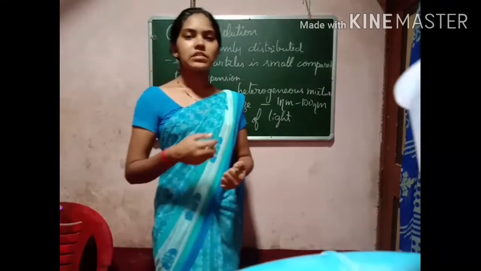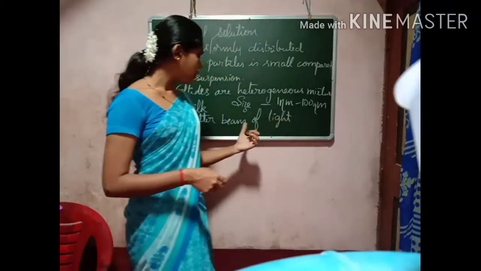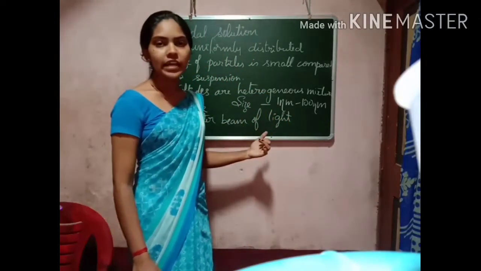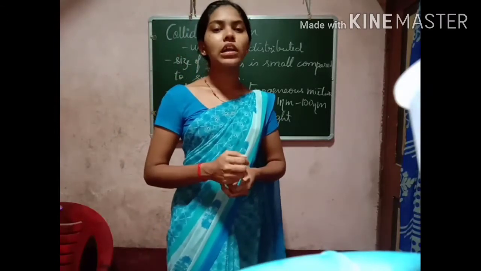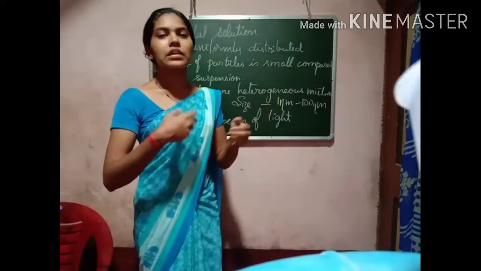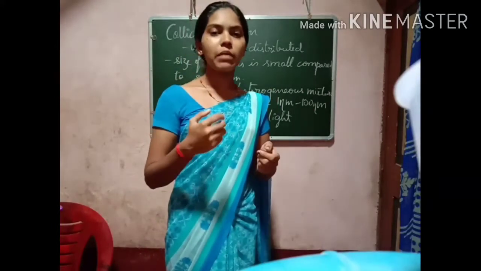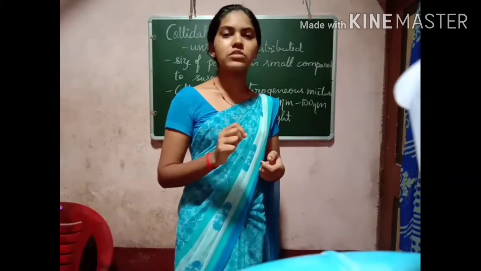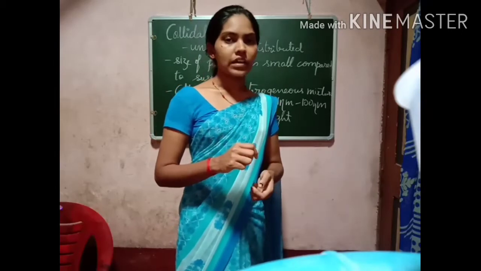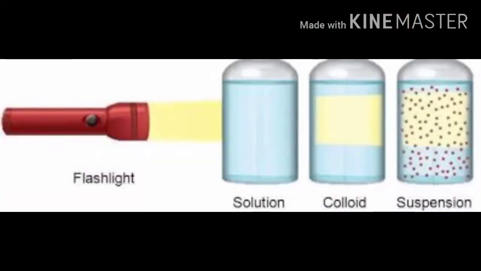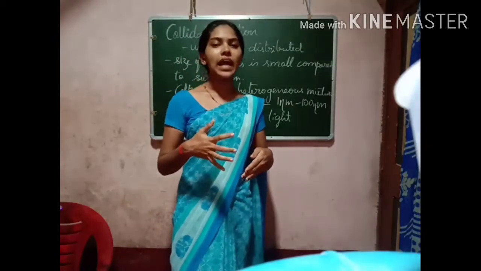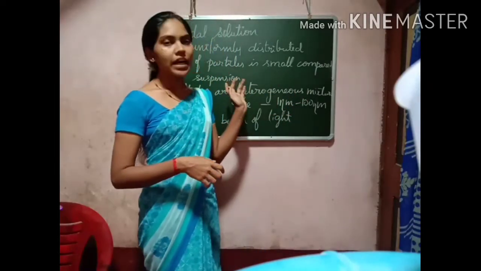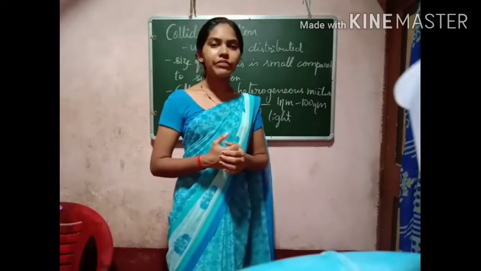Okay, now let us discuss this scattering of the beam of light. The scattering of the beam of light by colloidal particles is known as the Tyndall effect. This effect was discovered by the scientist named Tyndall, so it is known as the Tyndall effect. So what is the Tyndall effect? The scattering of the beam of light by colloidal particles is known as the Tyndall effect.